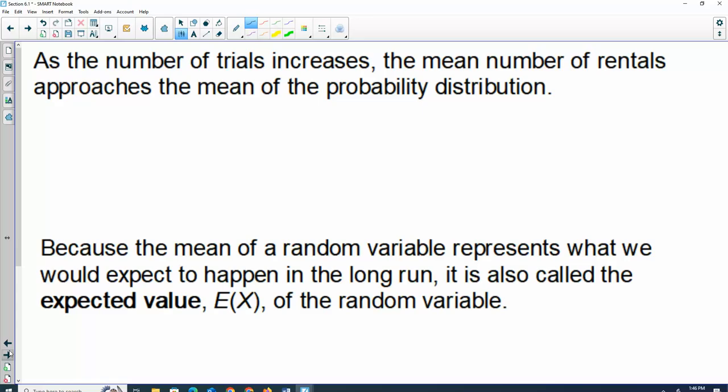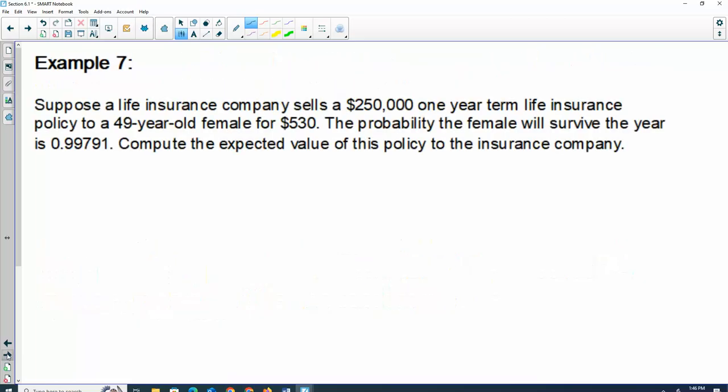And like we already said, as the number of trials increases, we should get closer and closer to our mean. What we expect long term is the mean, the expected value. So if I say find the expected value, that's the same thing as finding your mean.